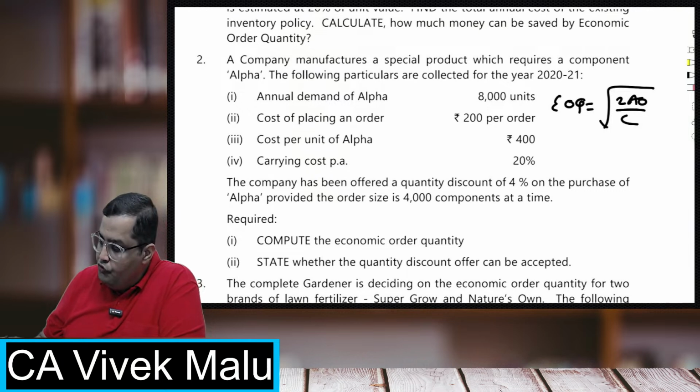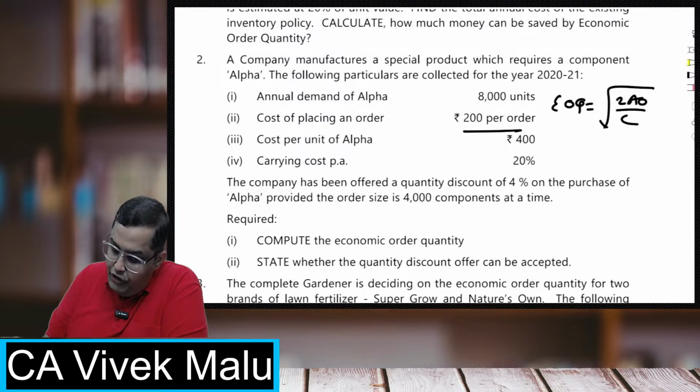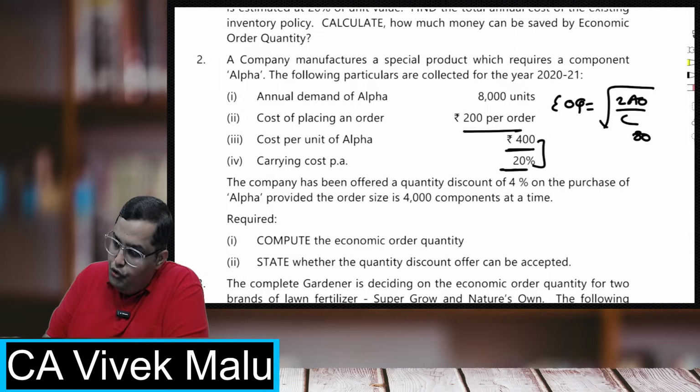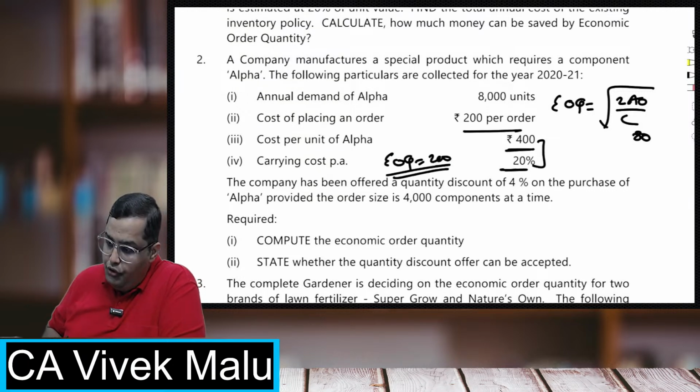Don't worry. So 2 into 8,000 into ordering cost, which is 200, divided by the carrying cost. The cost is 400 and the carrying cost is 20%, so 400 into 20% will be 80. Divide by 80 and then take a root. So my EOQ is coming 200 units. Everybody do calculate. So 2 into 8,000 into 200, divided by 80 rupees, and take a root. So 200 it is coming, perfect.